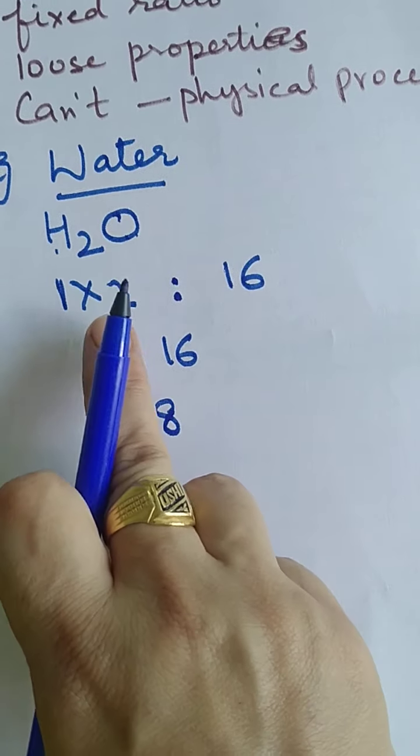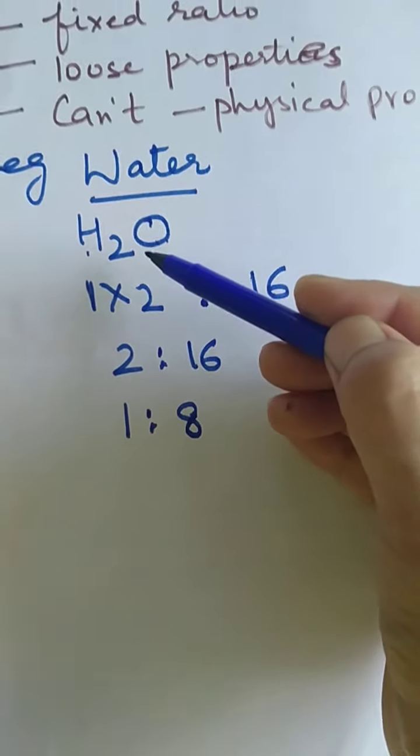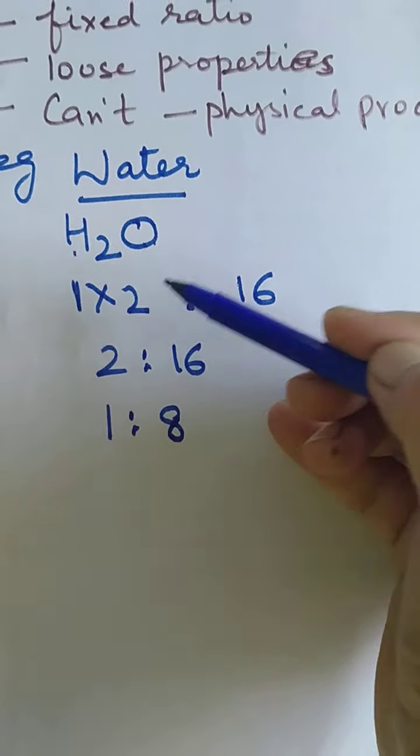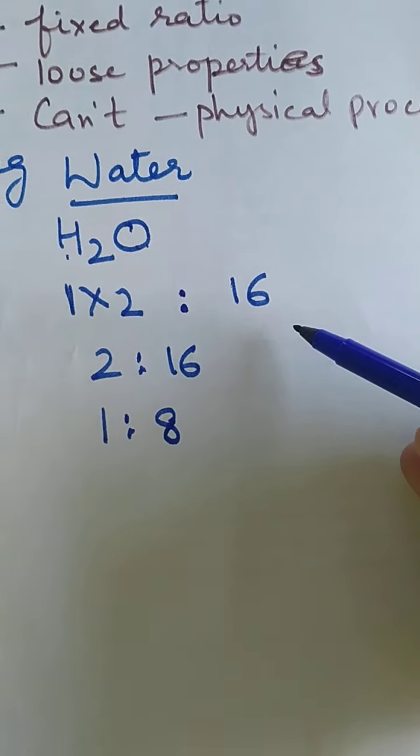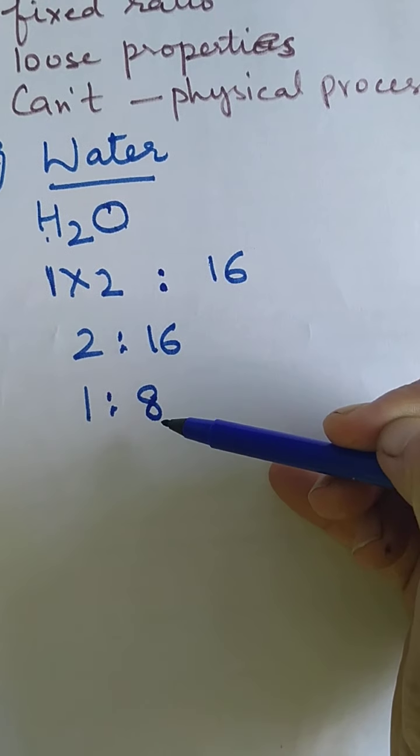I will explain this topic in detail in the next chapter. The mass of hydrogen is fixed, that is 1, and there are 2 atoms of hydrogen, so 1 into 2. The mass of oxygen is fixed, that is 16. When you take out the simplest ratio, it is 1:8.